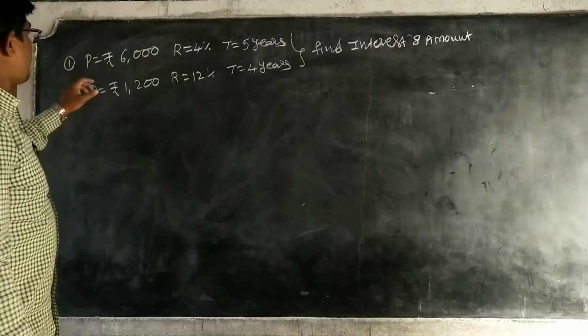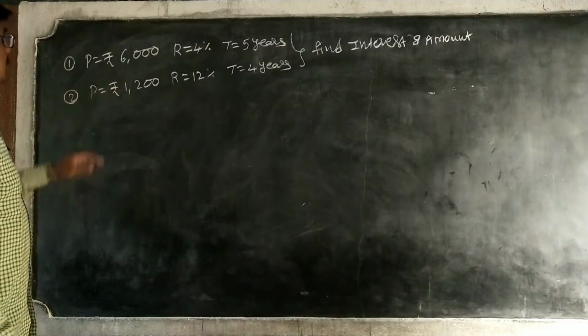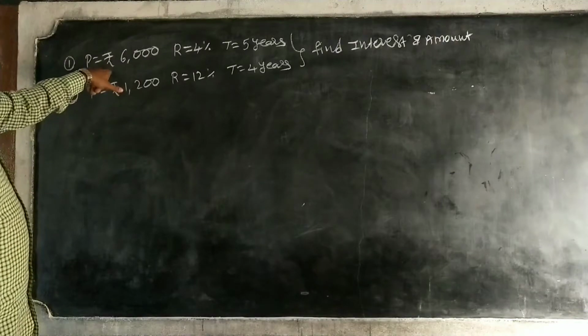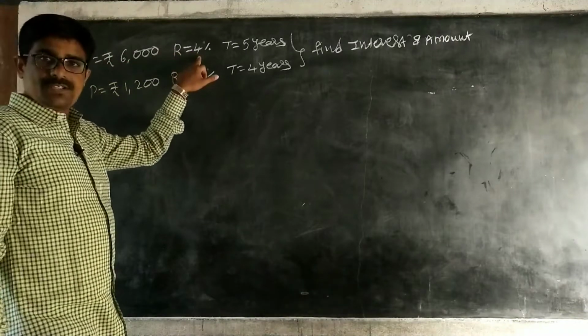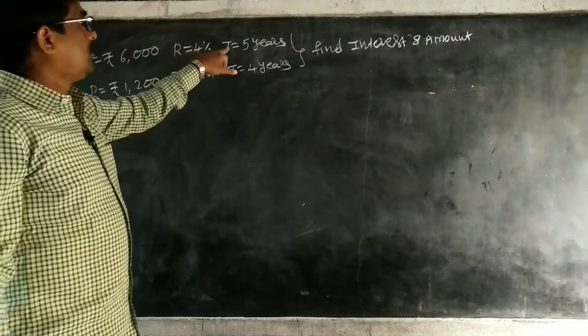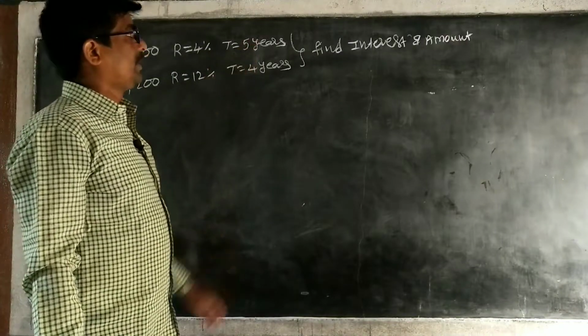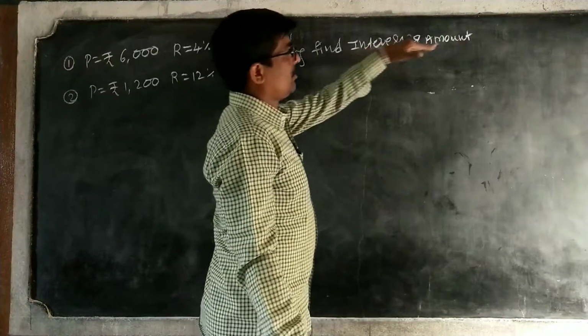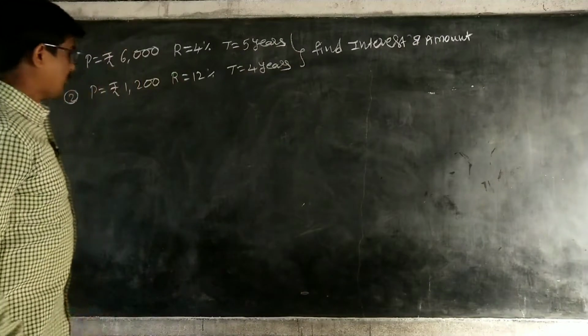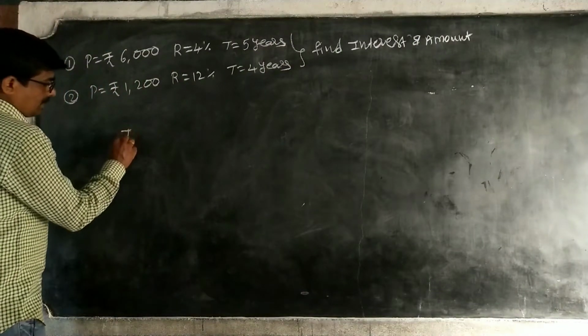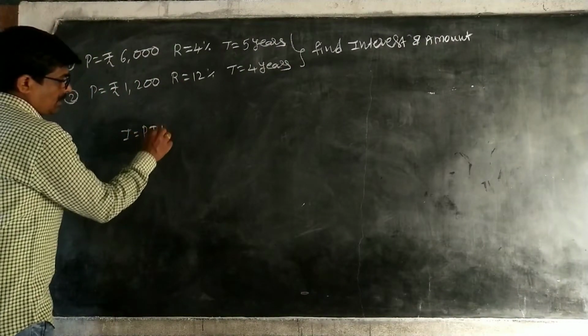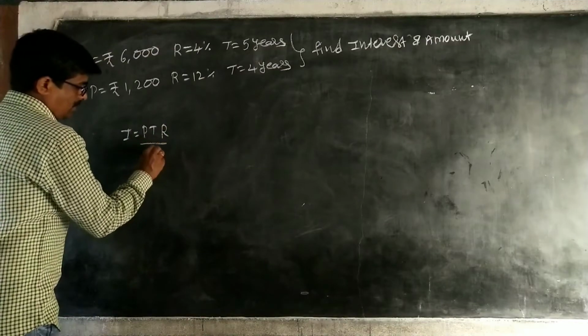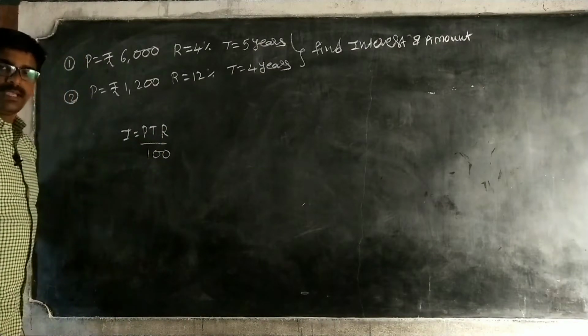Okay. Next, problems on simple interest. Given: principal is 6,000, rate of interest is 4%, time is 5 years. Find interest and amount. So first we have the formula: I is equal to PTR by 100.